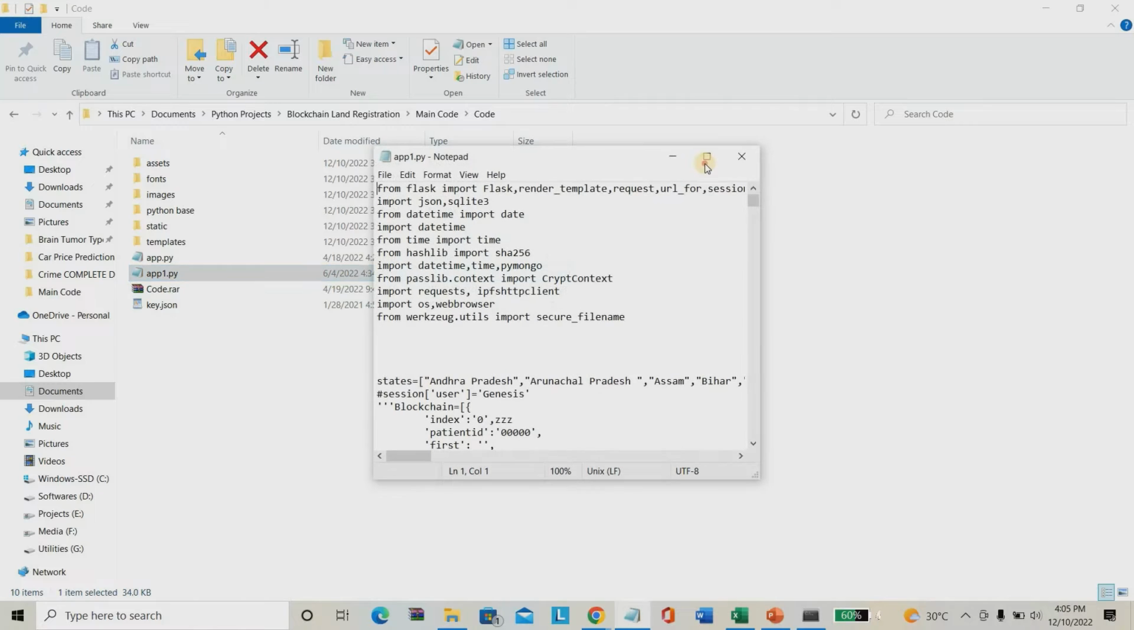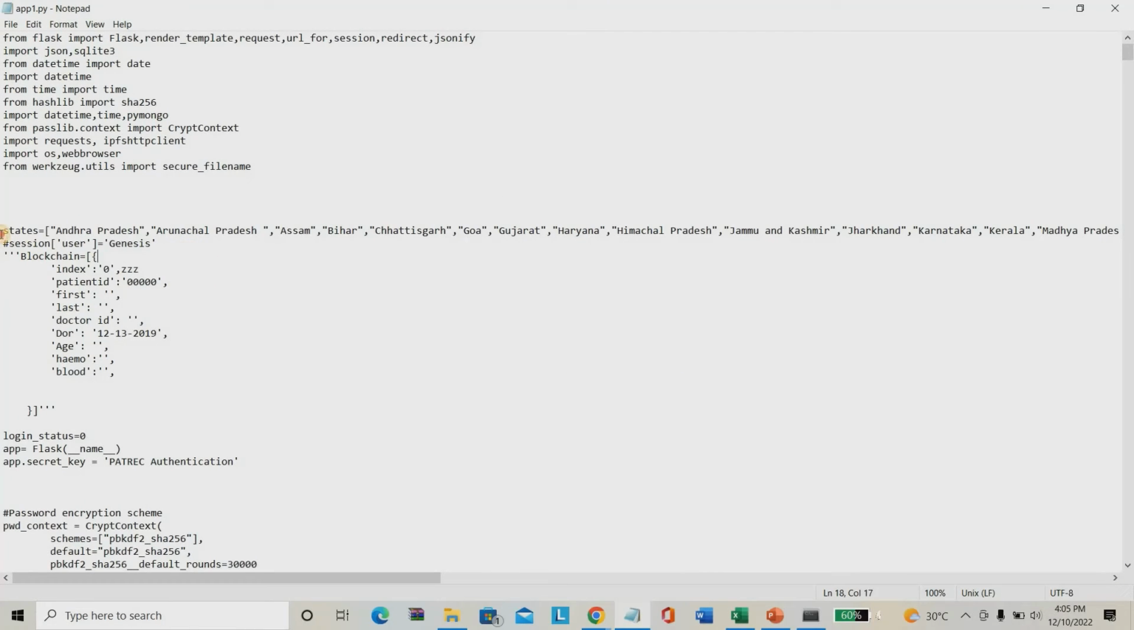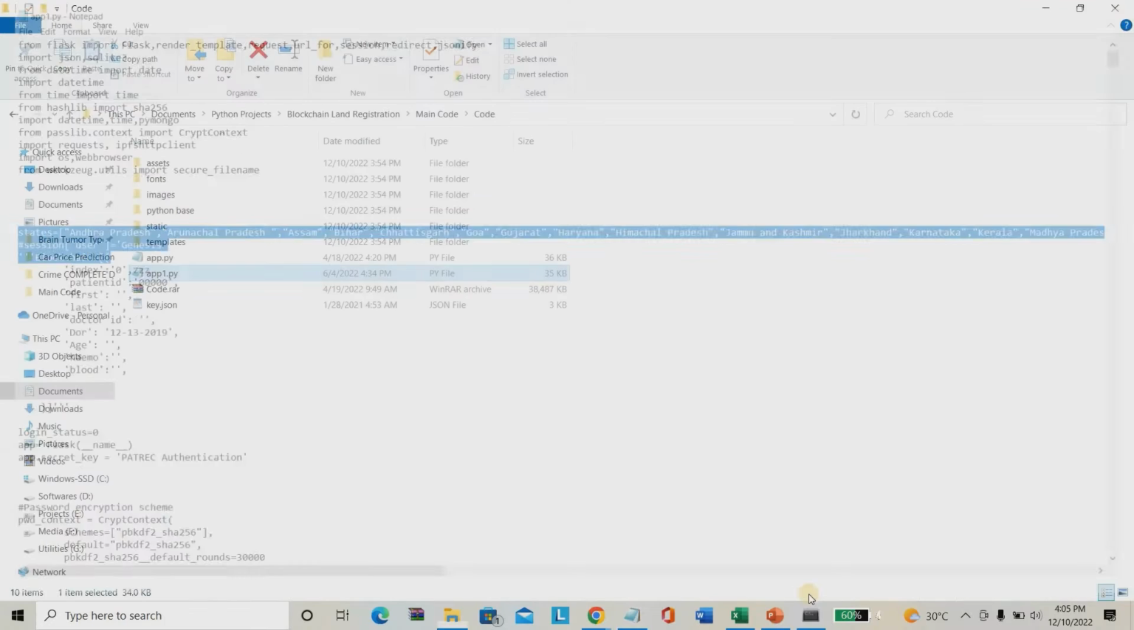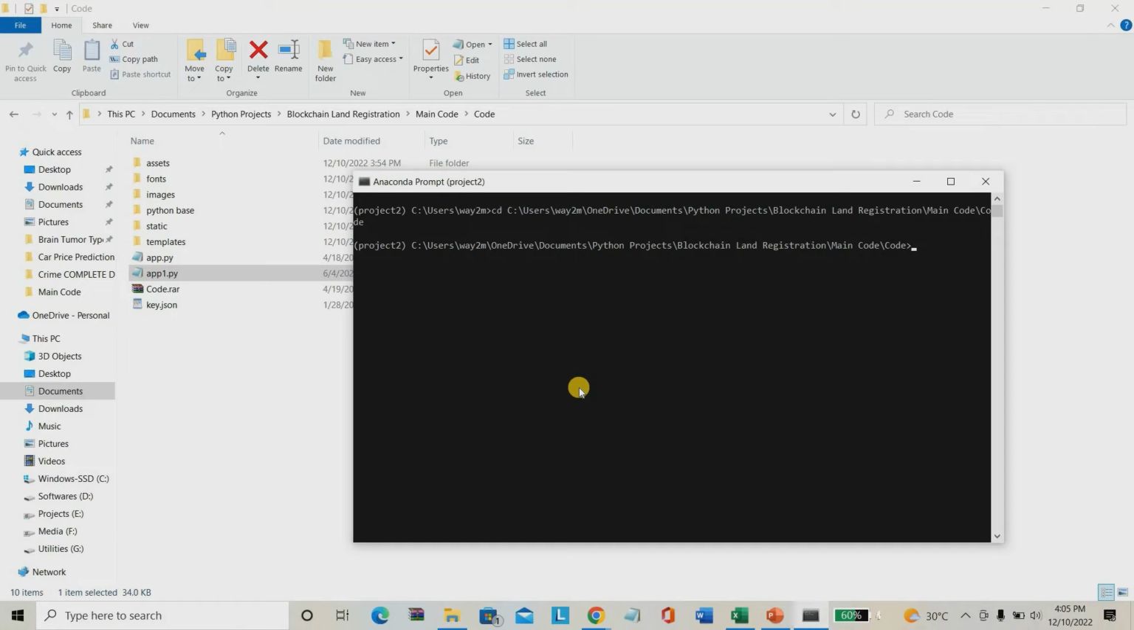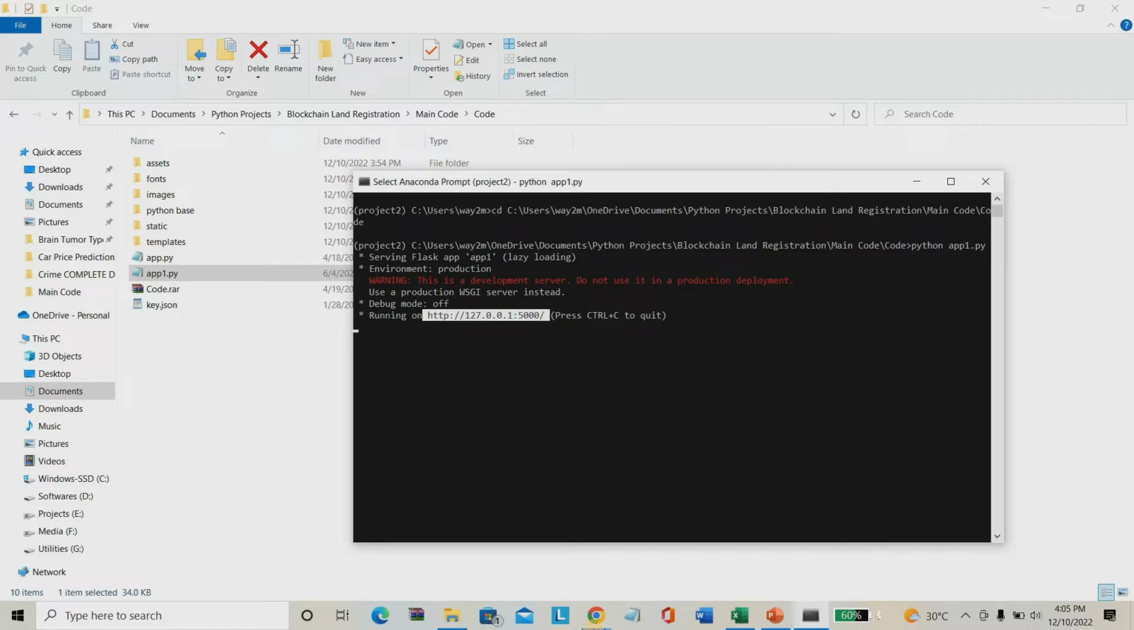Here the project is implemented for all the states. You can see the state details and everything. So I'm going to run this project: python space app1.py. This is my main code, and I'm running it here.